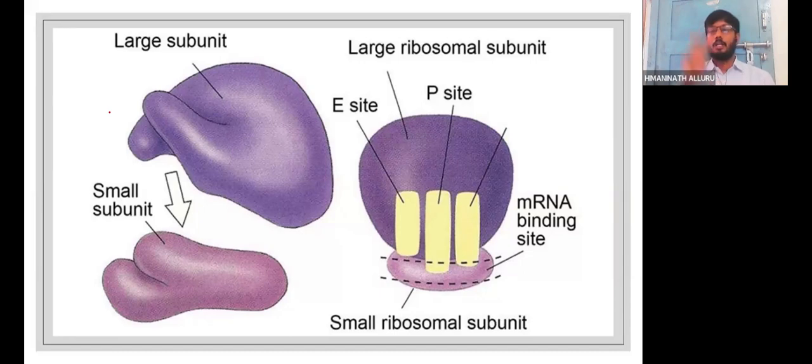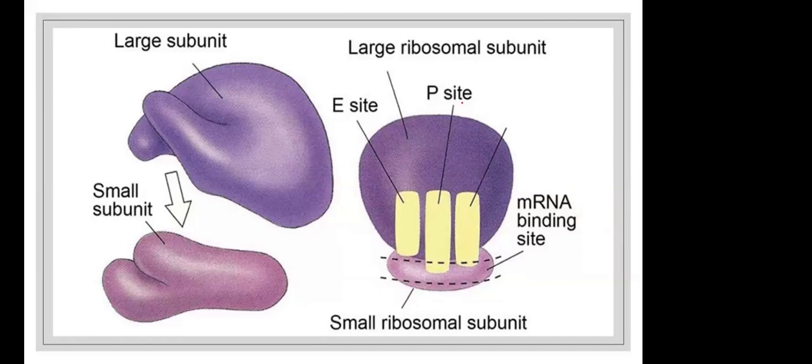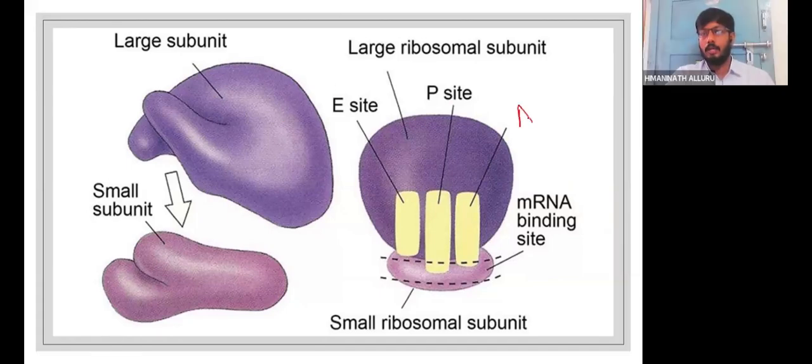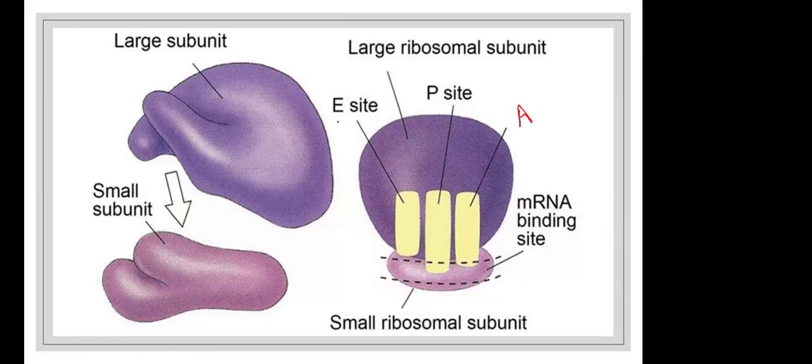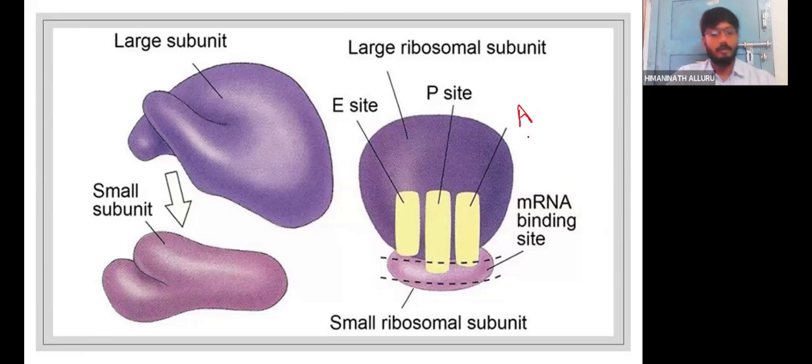Students must understand the 3 sites present in the larger subunit of the ribosome. I will write it with the marker: A site, P site, and E site. There are 3 sites. Students should not have confusion, because by these 3 sites only the translation is going to happen: initiation, elongation, termination. All these things happen based on the role of these particular sites. So students must understand the role of the 3 sites present in the larger subunit of the ribosome, that is A site, P site, and E site.